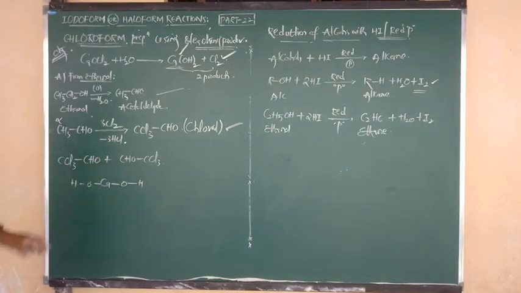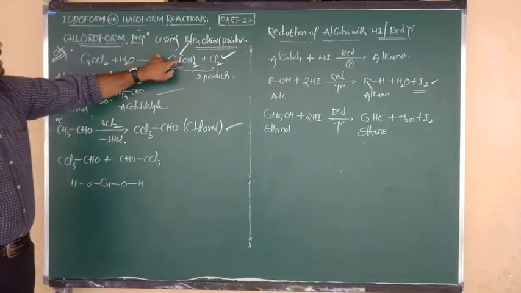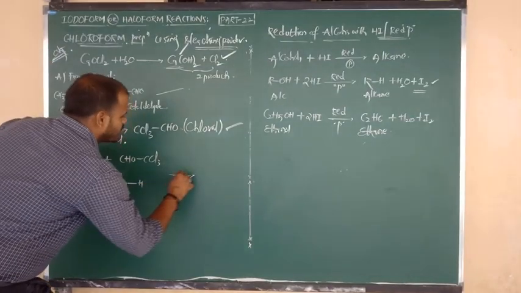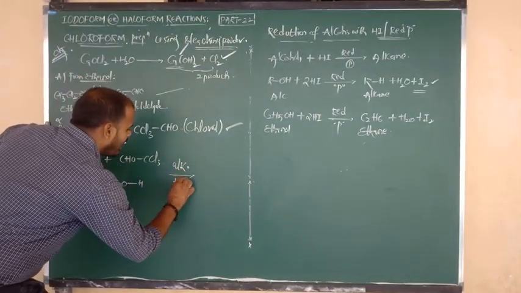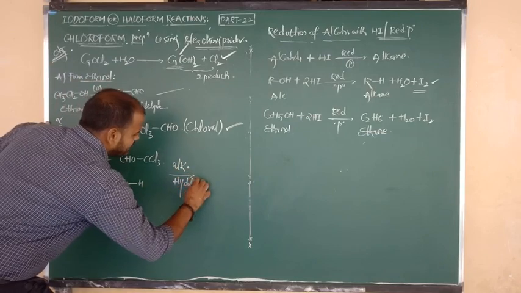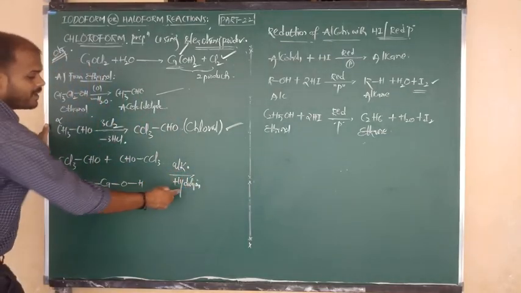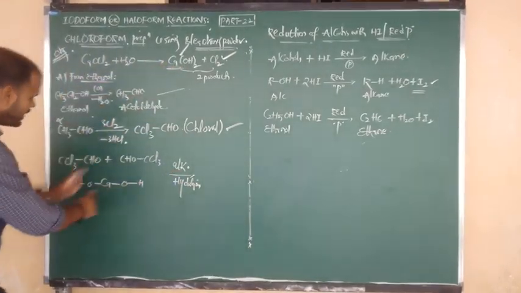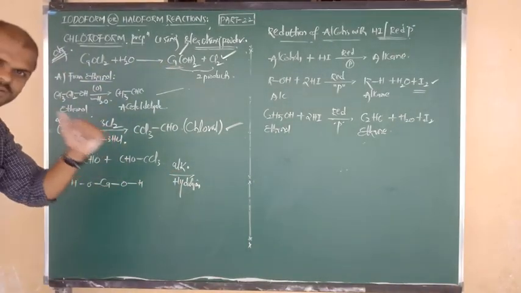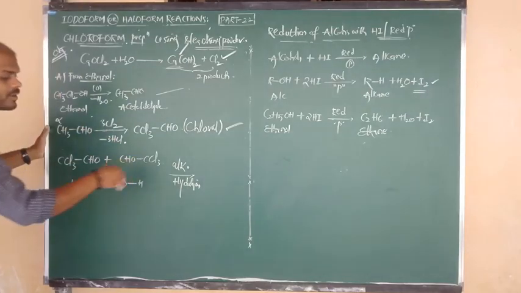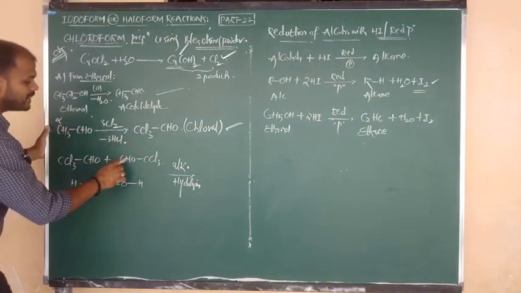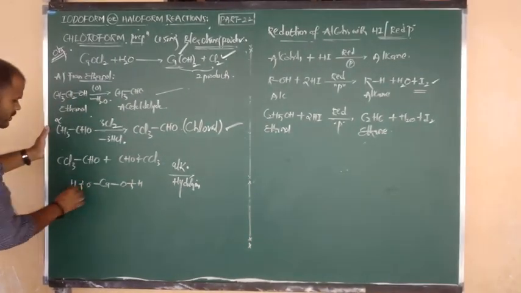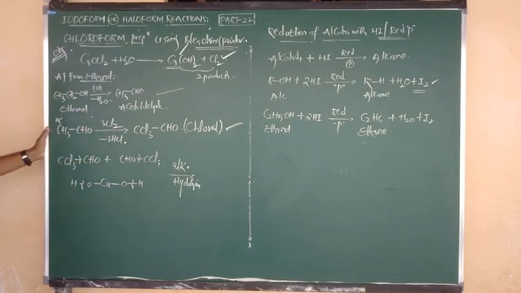Ca(OH) taken twice. So chloral upon reaction with calcium hydroxide, this procedure is called alkaline hydrolysis, which means hydrolysis takes place using an alkali medium. Hydrolysis means addition of water, in which medium? Alkali medium. What is the alkali? Calcium hydroxide. I hope you understand. Good. So upon alkaline hydrolysis, bond breaking takes place between CHO and carbon, between oxygen and hydrogen, and between CCl3 and carbon. Now you see the product.